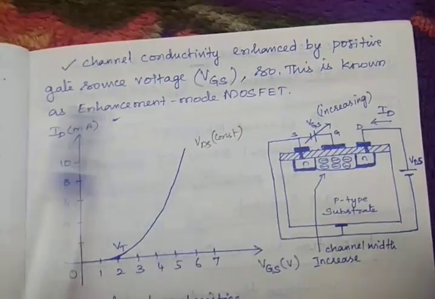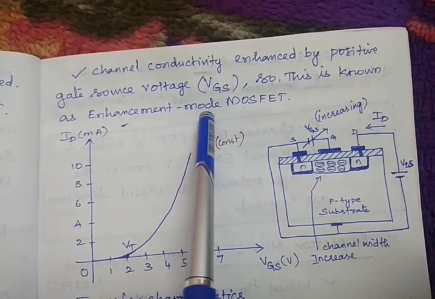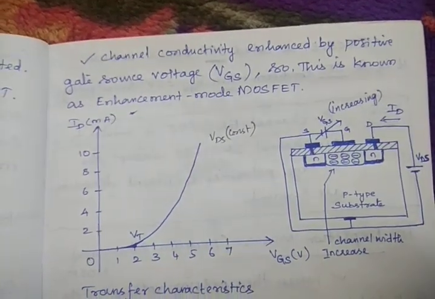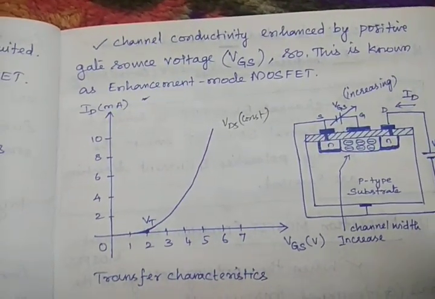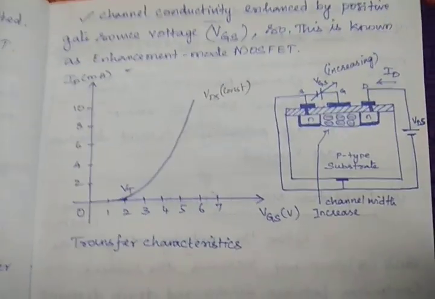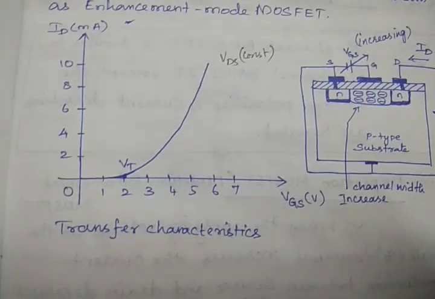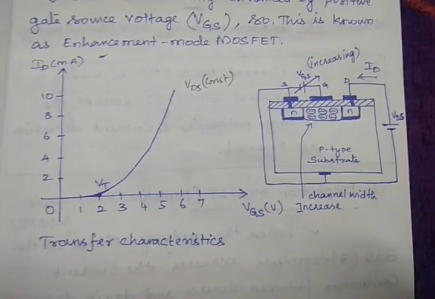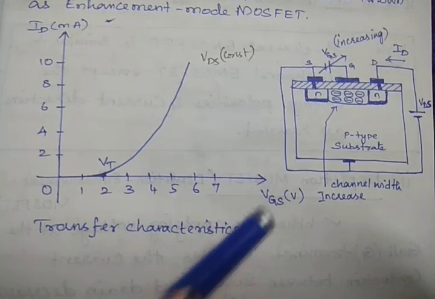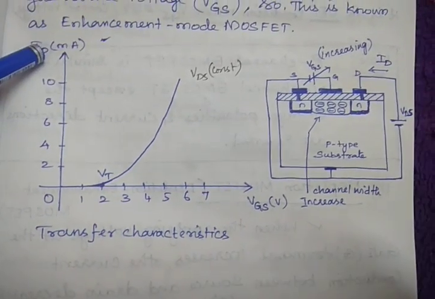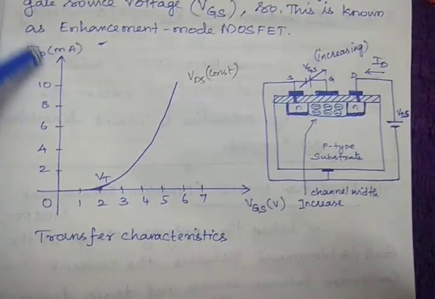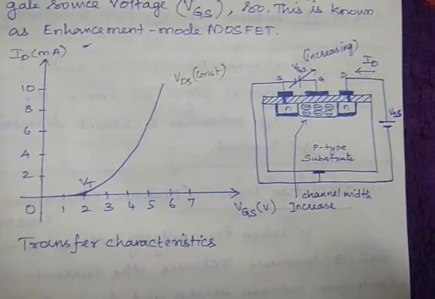That's why this is called the enhancement mode MOSFET, right? So we'll see the characteristics figures. First one is the transfer characteristics, which means it is a graph between VGS and ID.